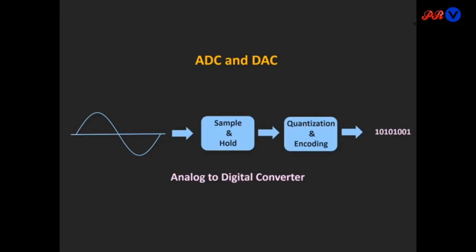So, this is the full process of ADC and DAC. In ADC, the analog signal will pass through the sample and hold circuit, then it will be quantized. After the quantization process, we will do encoding. After encoding, we will get our digital signal. So, this is the analog to digital converter circuit.